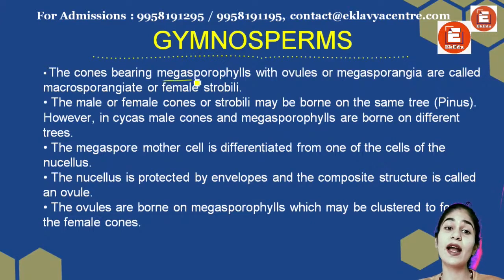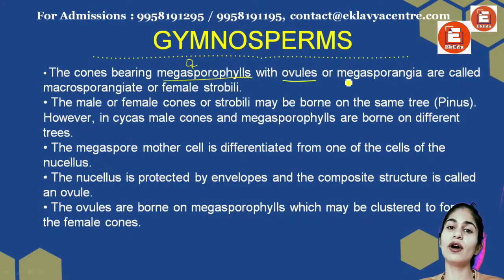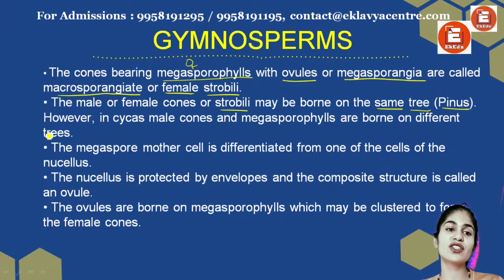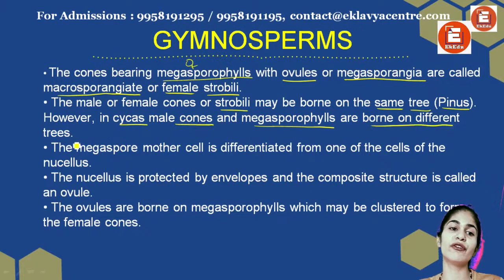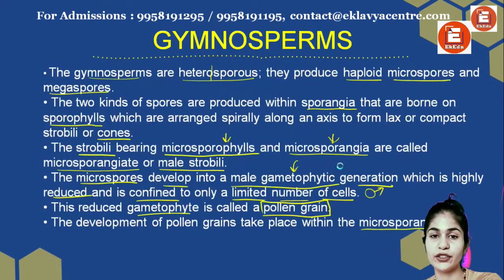The cone bearing megasporophyll, now this is female. The other one, the upper one, was male. With ovule or megasporangia, it is known as macrosporangiate or female strobili. The male and female cones or strobili may be borne on the same plant like Pinus, or, as in Cycas, male cones and female cones are borne on different trees. So this plant can either be a female plant or a male plant, and this can be both a male and a female plant together.